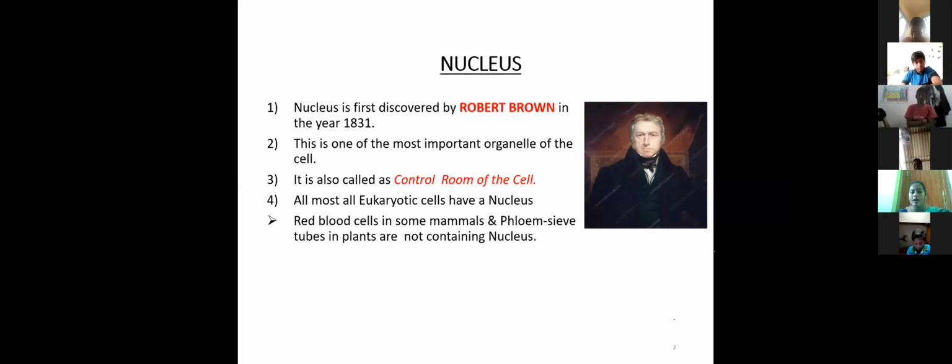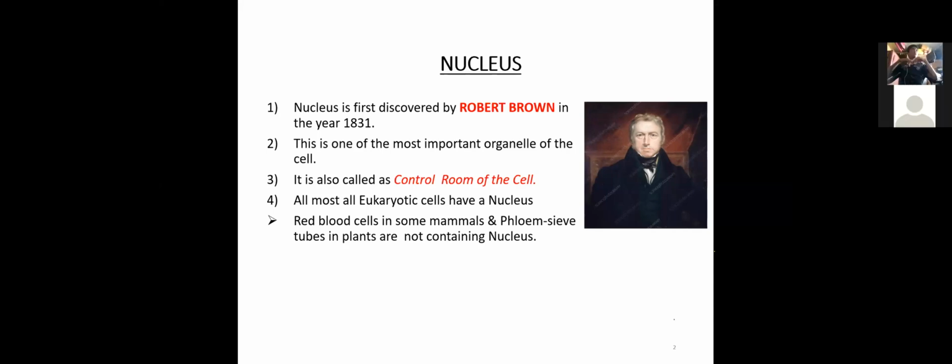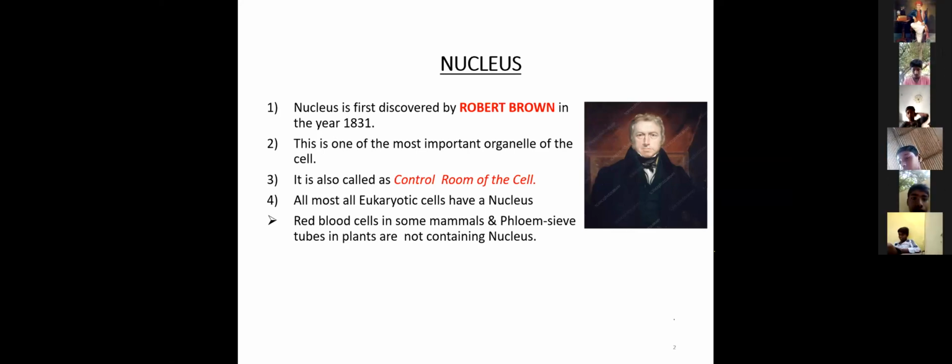Almost all eukaryotic cells have a nucleus. Eukaryotic cells have a nucleus and nuclear membrane, that is, a membrane-bound nucleus. Prokaryotes do not have a nucleus and do not have a nuclear membrane. Red blood cells in some mammals and phloem sieve tubes in plants do not contain a nucleus.